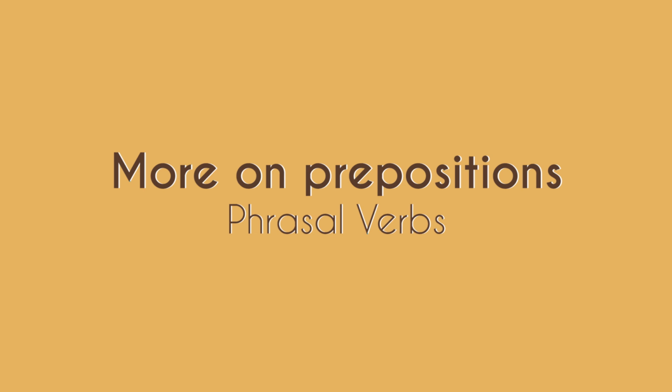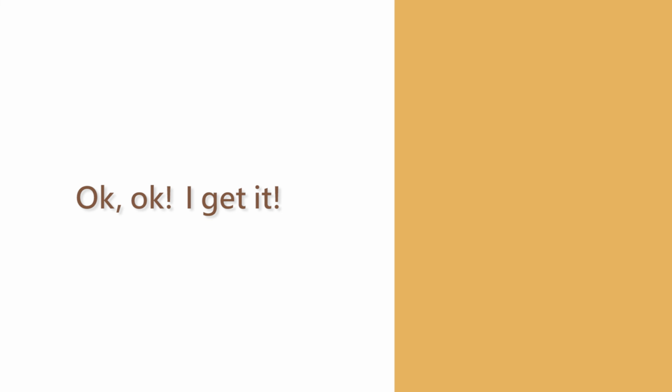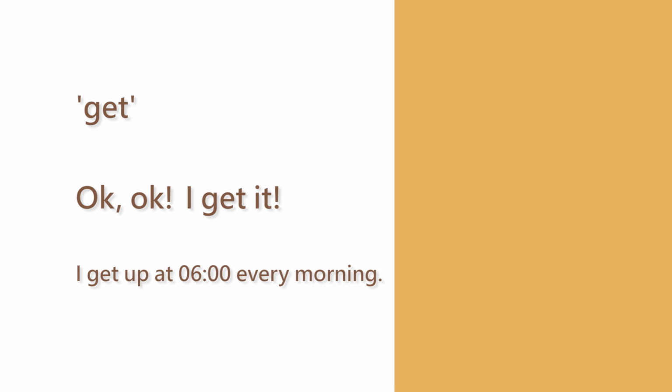The second interesting observation about prepositions in English is that you can combine verbs with prepositions to create new verbs in English. I got it, I get it. That's the simple use of get as a verb. But then I get up every day at 6 in the morning. Get up here means something different than get.